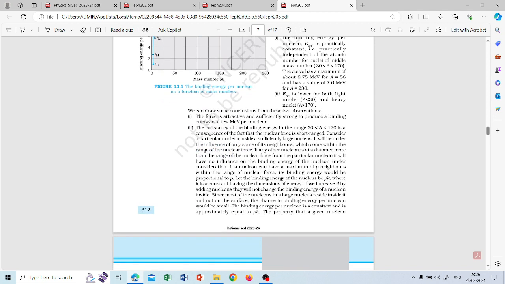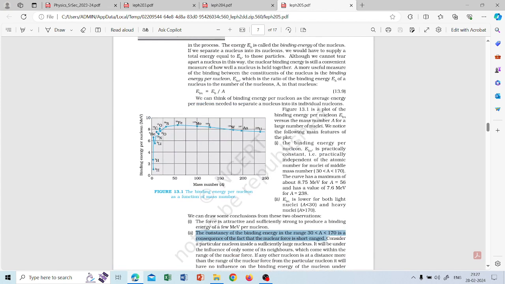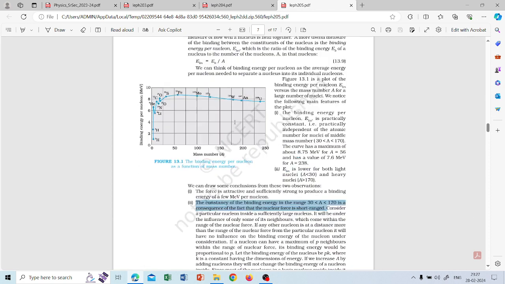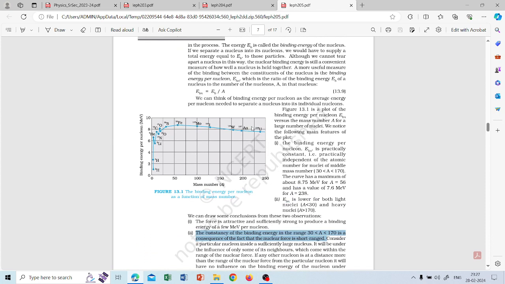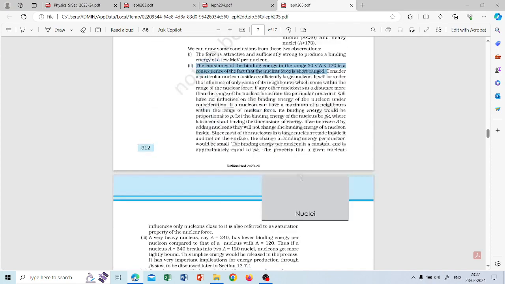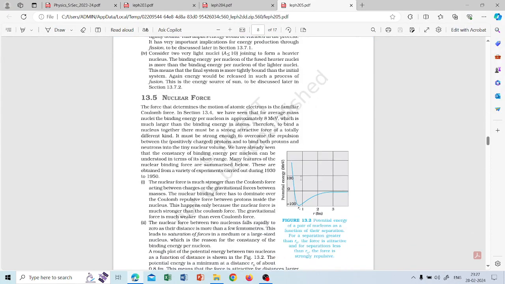You can draw some conclusions: the constancy of binding energy in the range is a consequence of the fact that nuclear force is short ranged. So this is the most important conclusion, that you can see from about 30 onwards it is almost a constant binding energy, because even though the number of nucleons is increasing, there is no increase in the binding energy because of the range of the nuclear force. So you can see that.